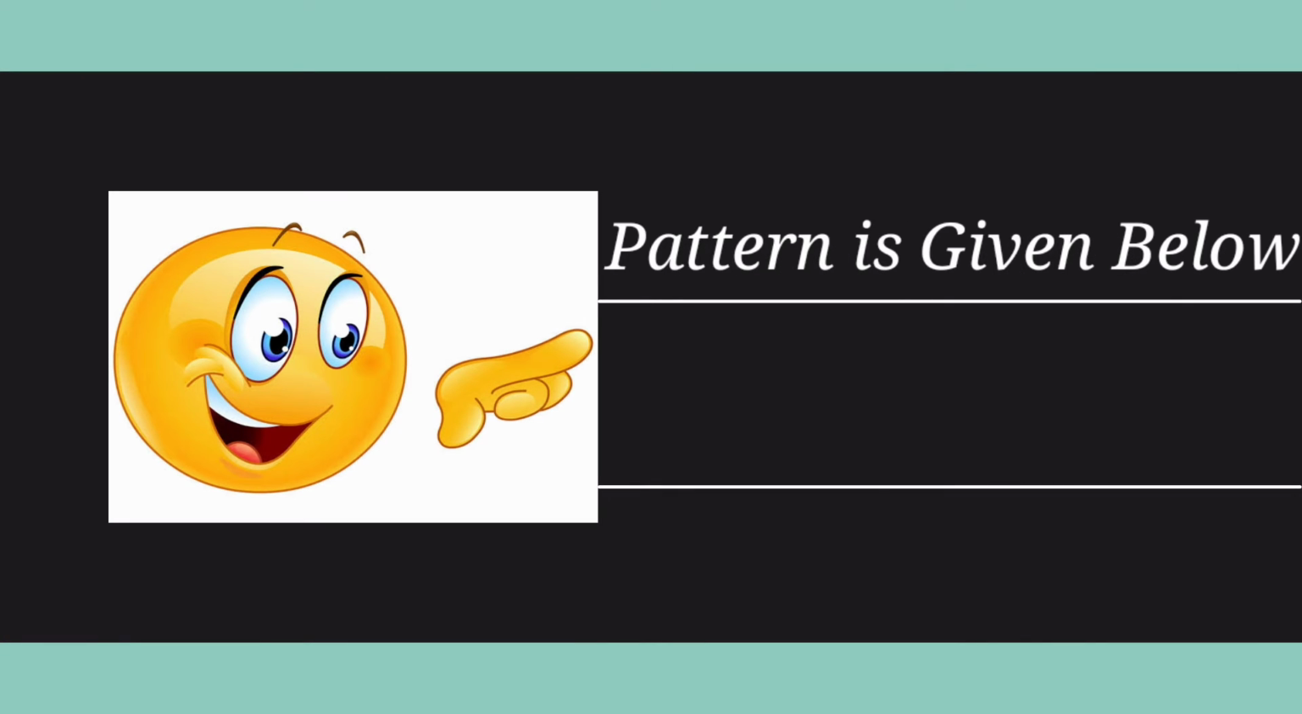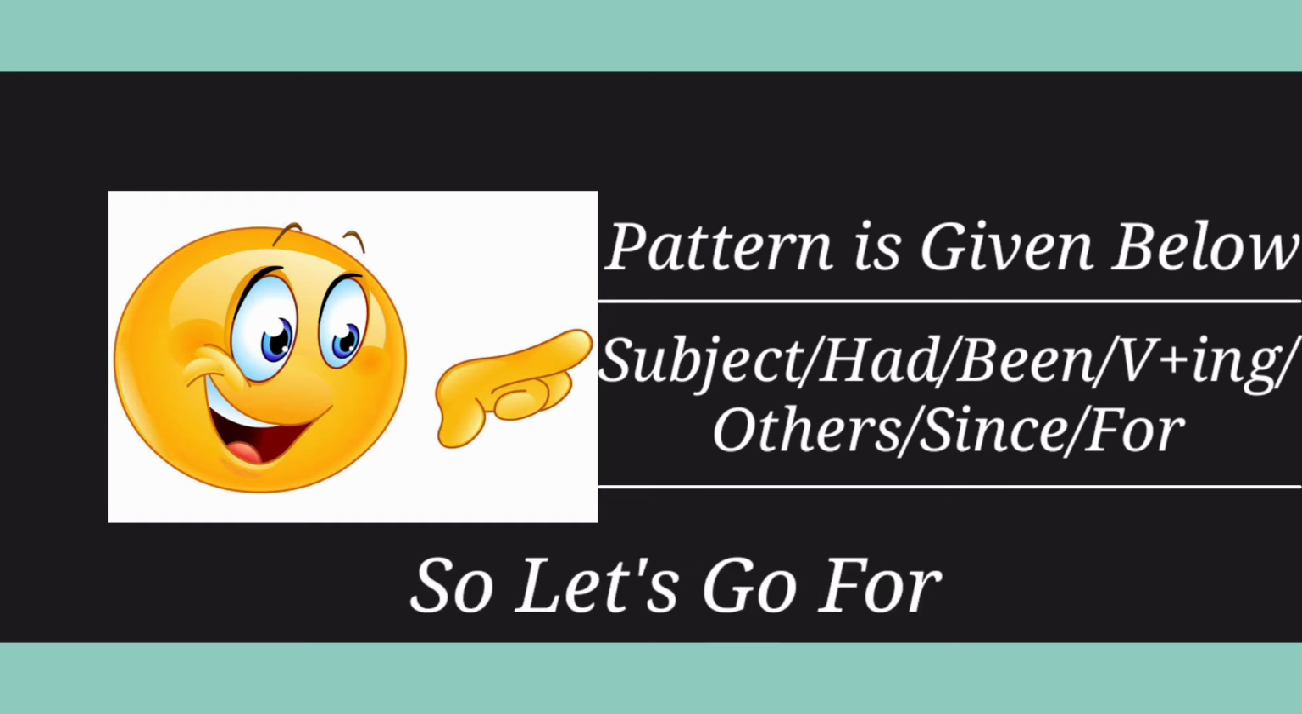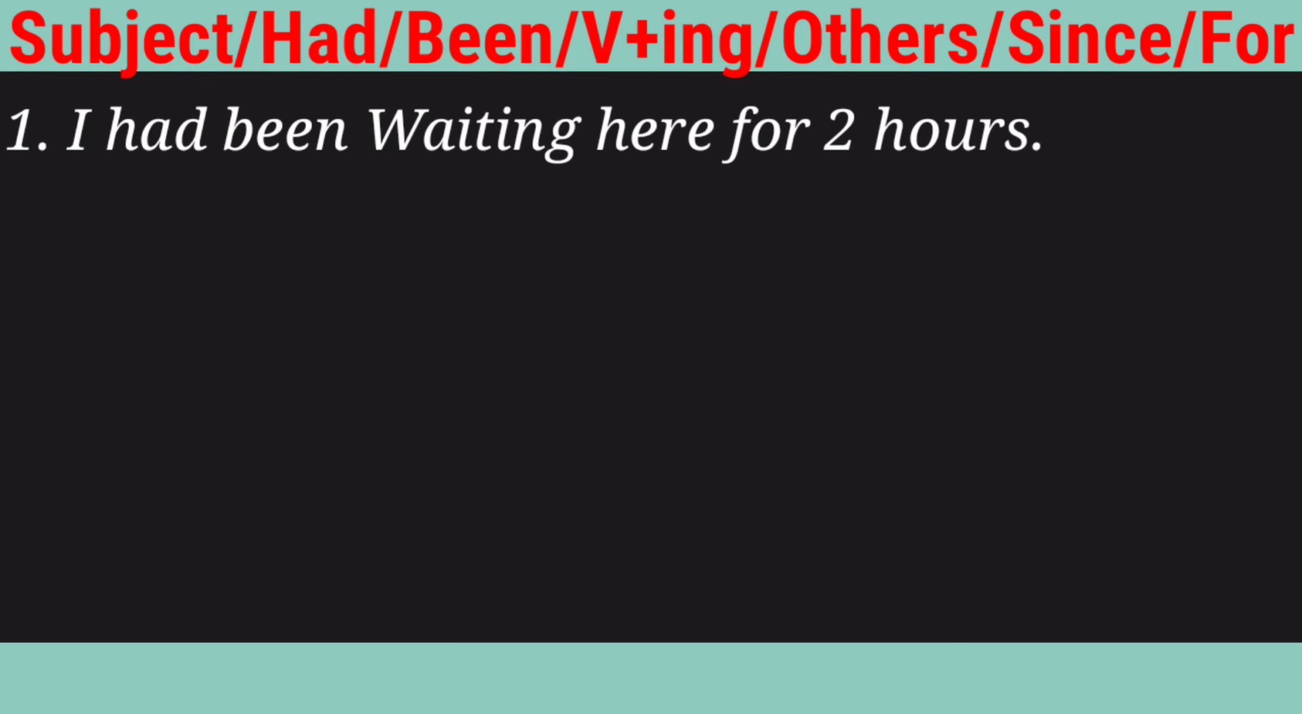And if we talk about the pattern, the pattern of past perfect continuous tense is subject, had been, verb plus ing, others, since or for. So friends, this is the pattern. Let's go towards sentences. The very first sentence is I had been waiting here for 2 hours.